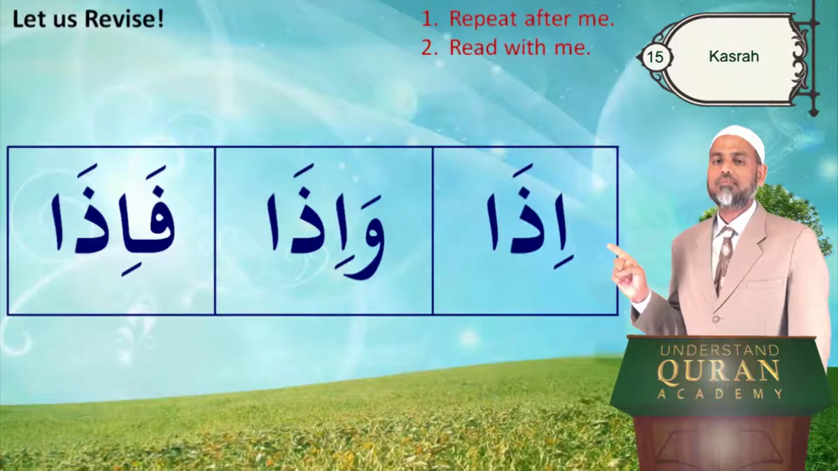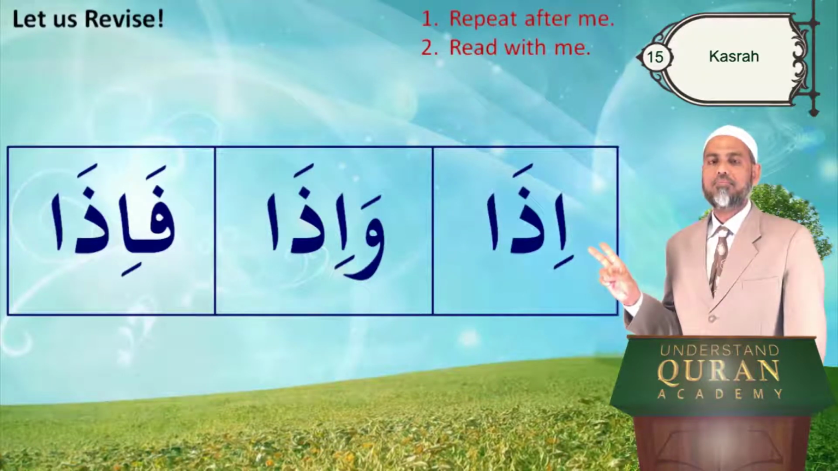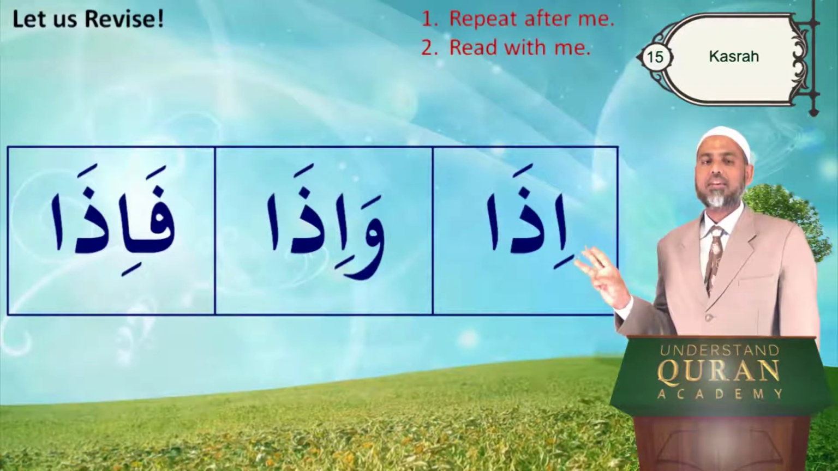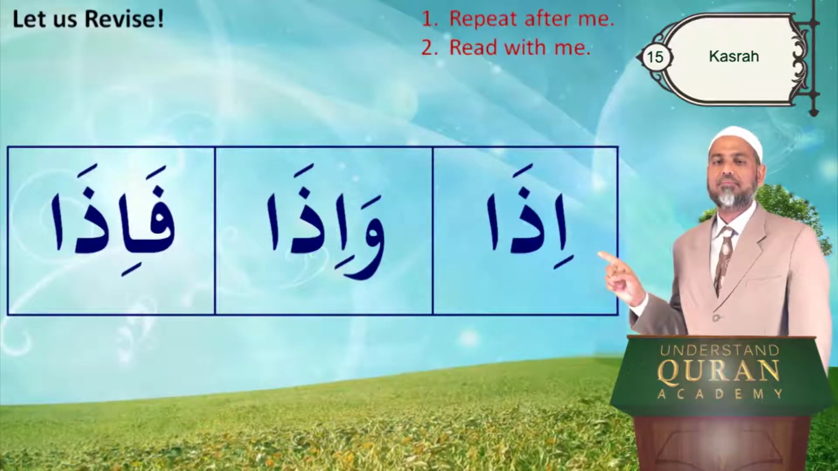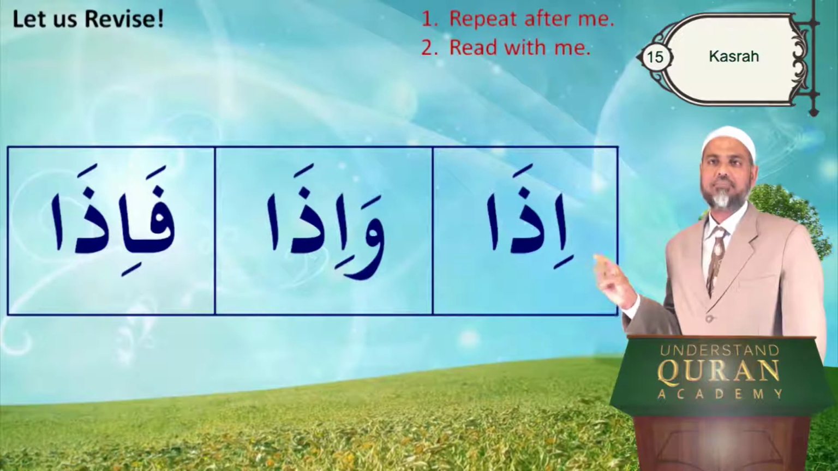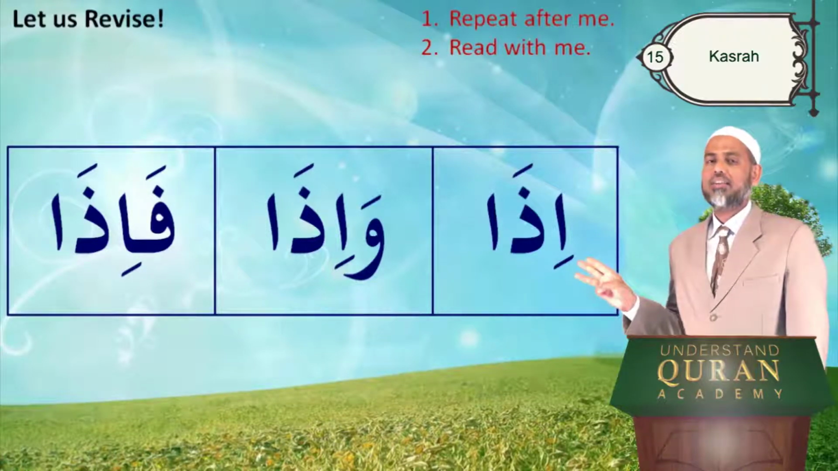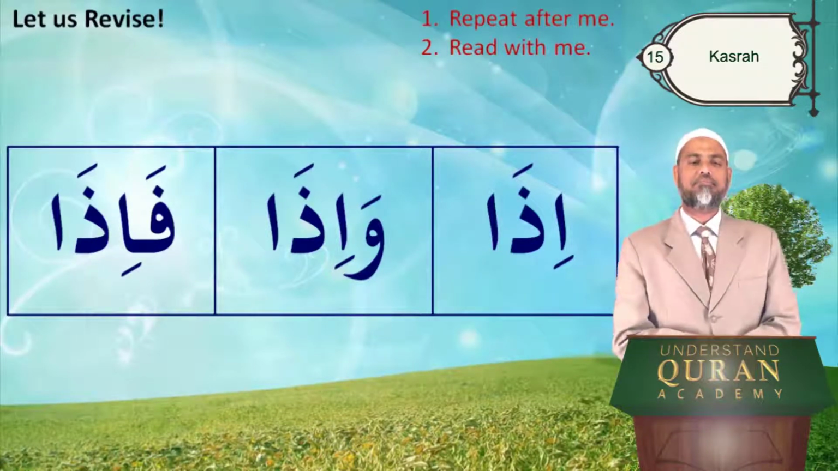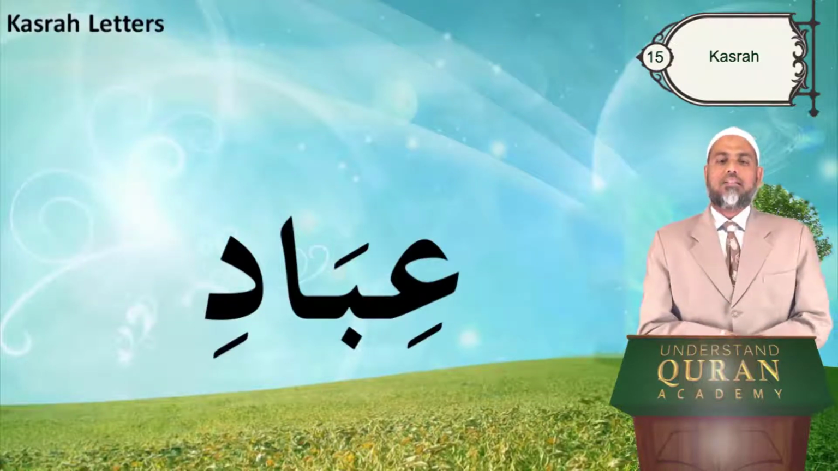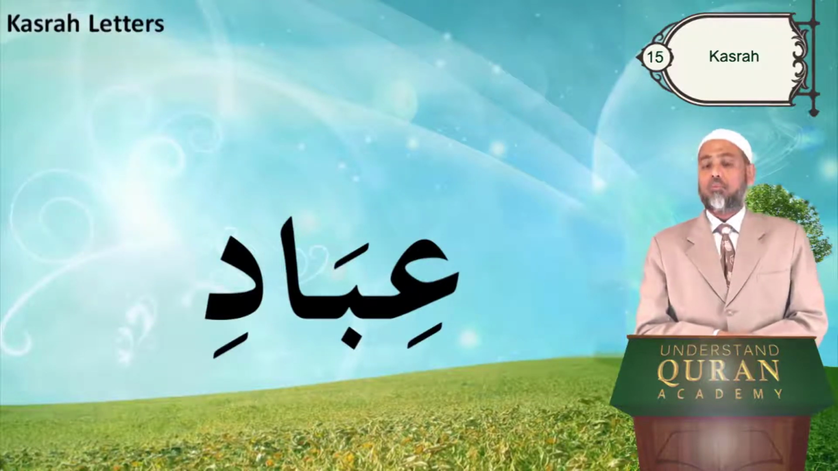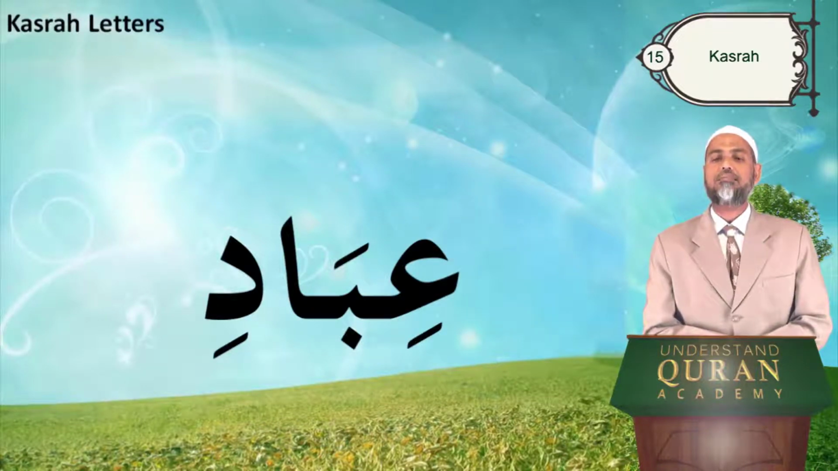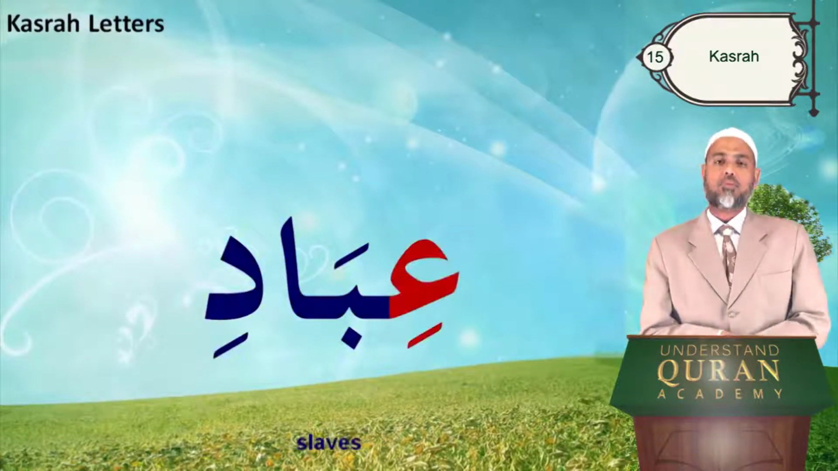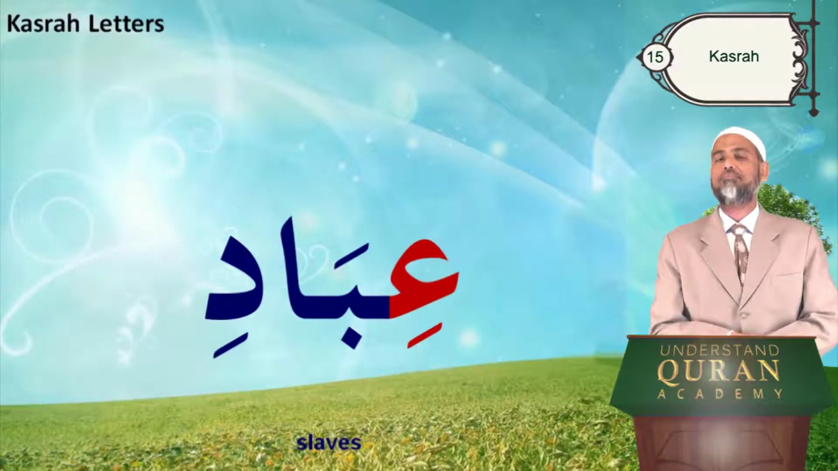Ida. Wa ida. Fa ida. Once again. Ida. Wa ida. Fa ida. What is this? When we have mad here also, alif mad. Ibadi. It's plural of abd. Abdullah, ibadullah.